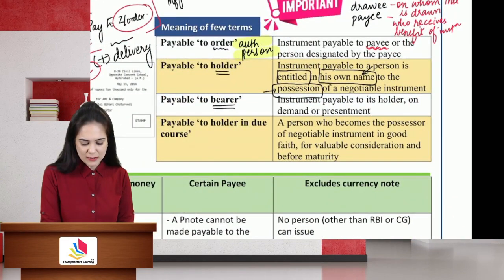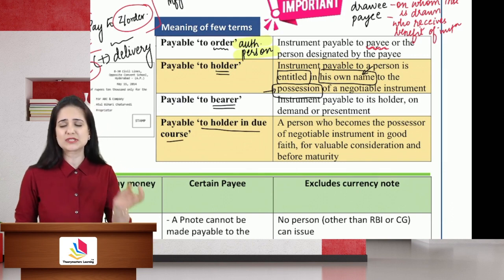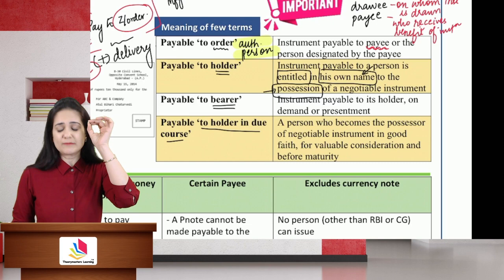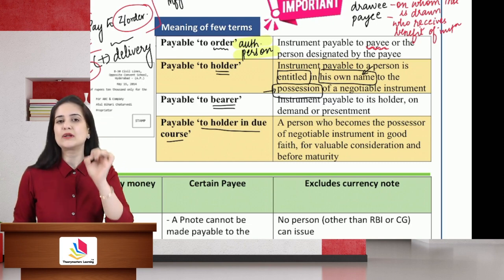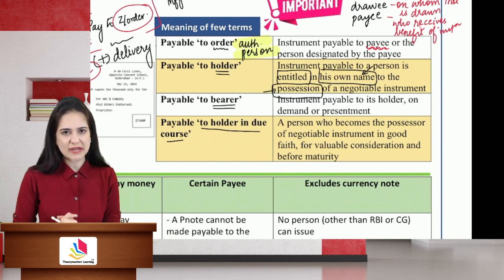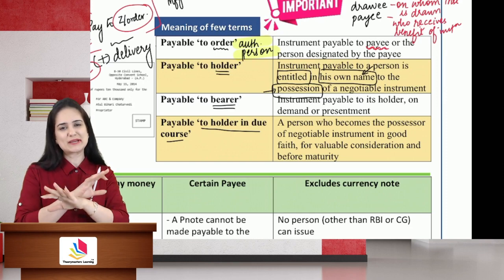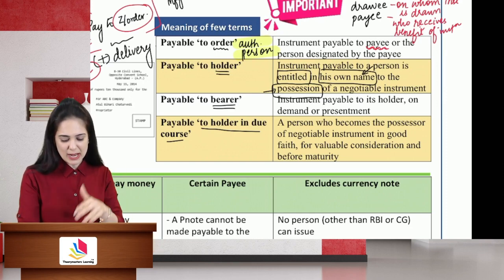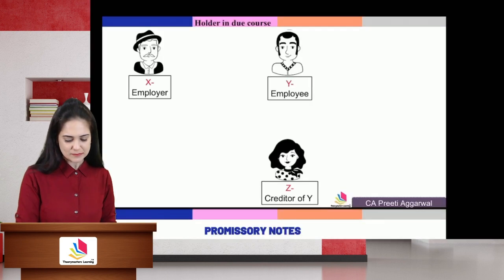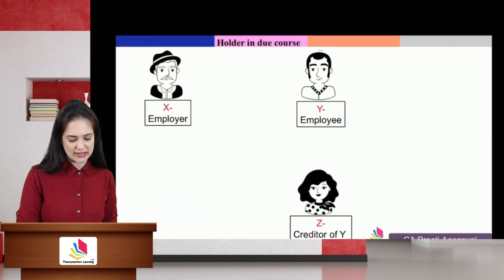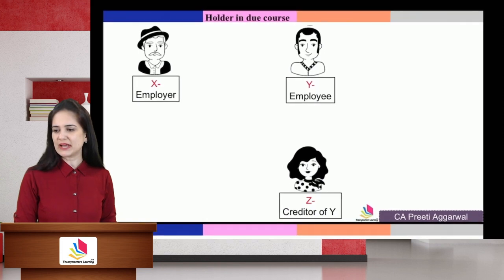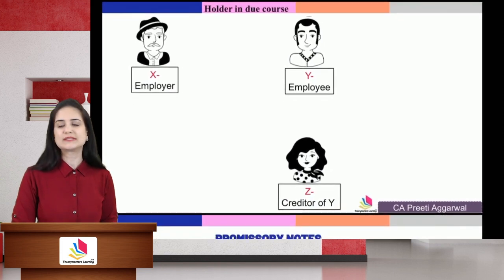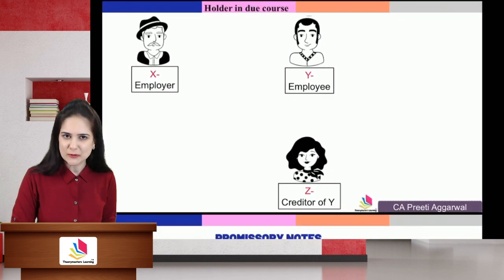Then what is the meaning of payable to a holder in due course? Who is a holder in due course? This is one of the most essential, one of the most important concepts of the Negotiable Instruments Act. If you understand this concept, it means you have understood the entire act. Now students, in order to help you understand that, I have a small example. This example will help you understand the concept of a holder in due course.